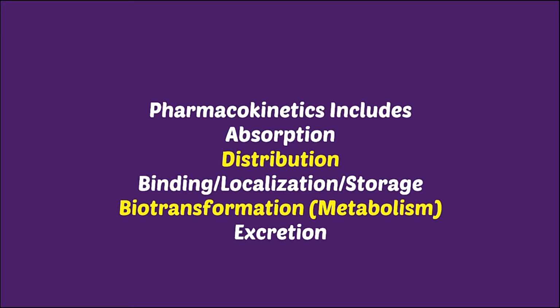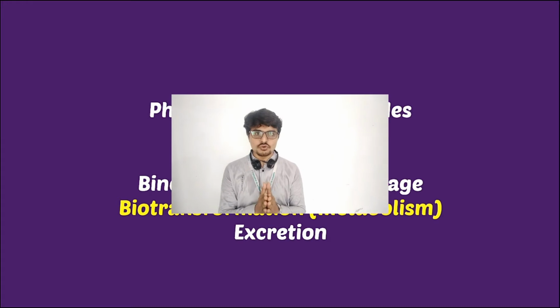Pharmacokinetics includes absorption, distribution, binding, localization or storage of the drug, and then biotransformation and excretion. So what happens when we take a drug orally? It will reach our GI tract, the drug is broken down or disintegrated, then it is dissolved, and then it is absorbed from the blood vessels present there.